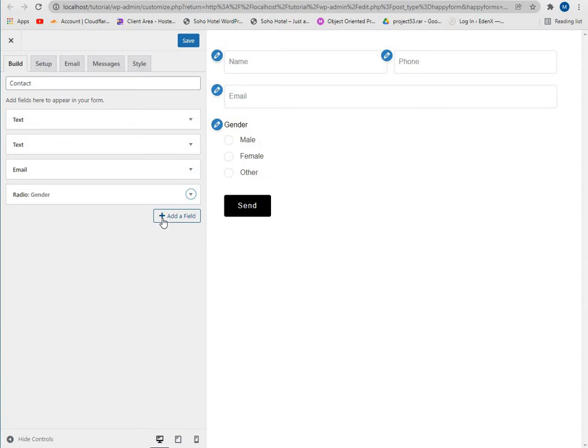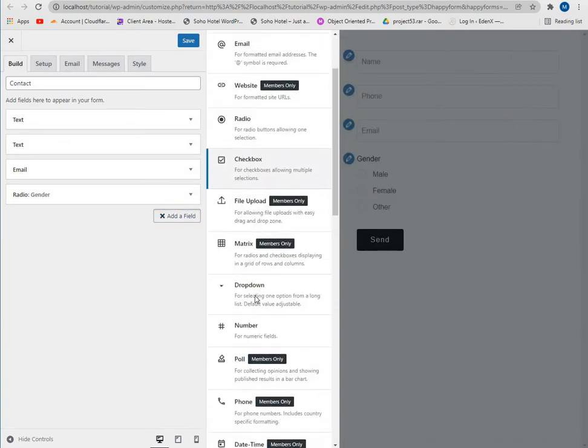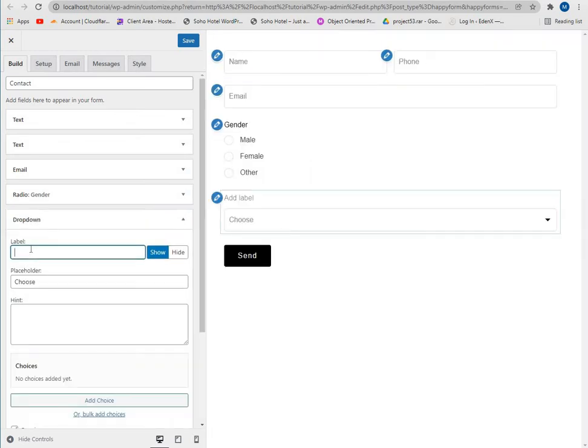Now let's add a drop down. The label will be country, and let's write a placeholder like our actual form. So I'll write please choose your country.